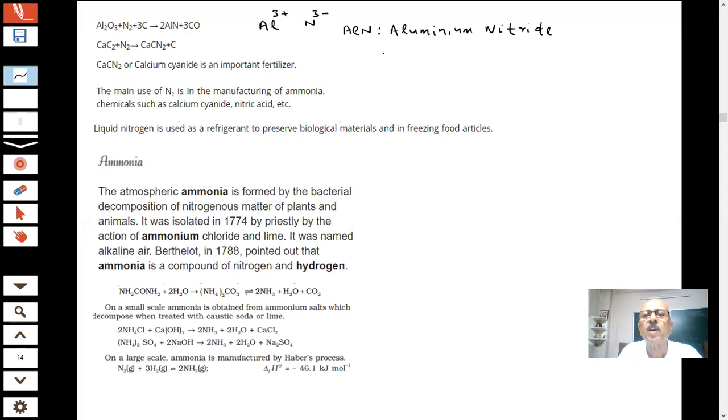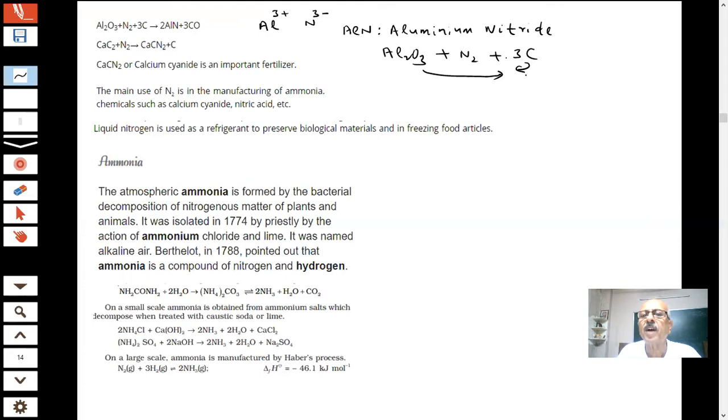What is the story? You have Al2O3 and N2, and what is the role of carbon that has been added? What will carbon do, students? This carbon will remove this oxygen. Reduce. And then it is easier for nitrogen to combine. That is why AlN is being formed.